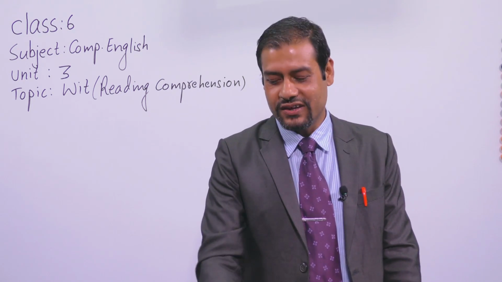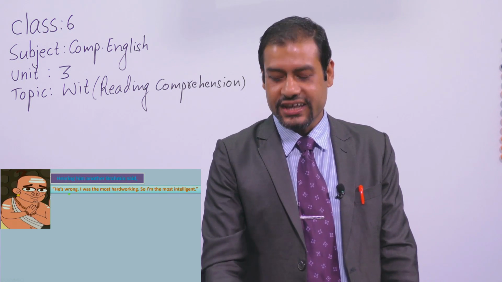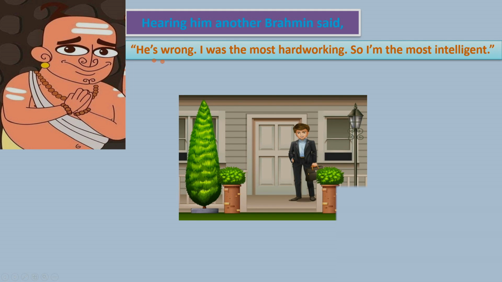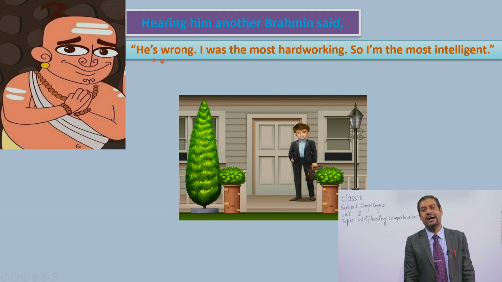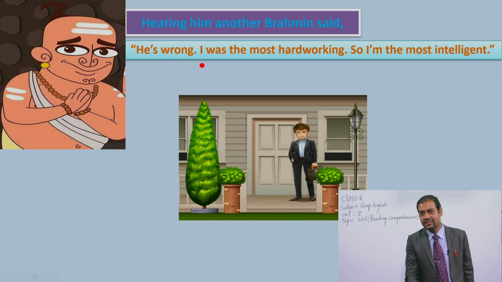He was not happy with what the first Brahmin said, okay? So, hearing him, another Brahmin said, "He is wrong. I was the most hardworking, so I am the most intelligent." The first Brahmin had said that he was the cleverest one, but this Brahmin was not happy with him. So he said that he was not the cleverest. And he claimed that he himself was the most hardworking in his study time when they were in Banaras, okay? So he said that he was the most intelligent. All right.